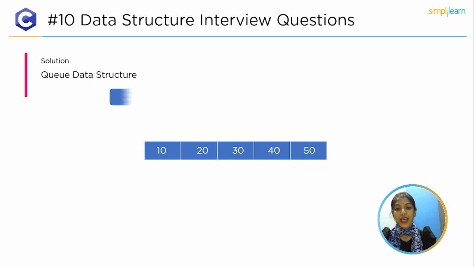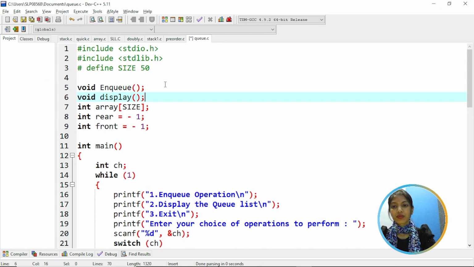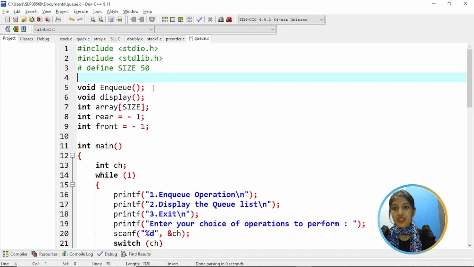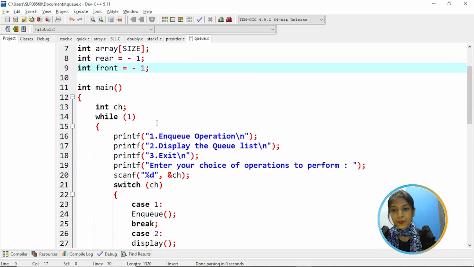And the elements can be removed from the front of the queue, called DQ, as shown in the below diagram. So in this program, we have a size of 50, and we have functions called NQ and display, and the variables array of size, and initially rear and front are initialized to -1. That means the queue is empty.